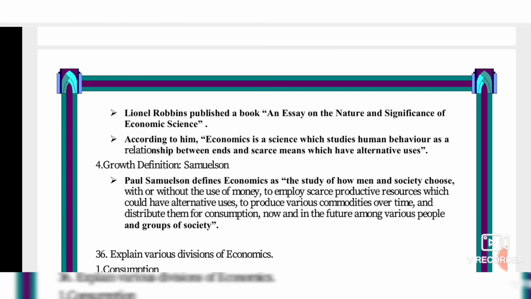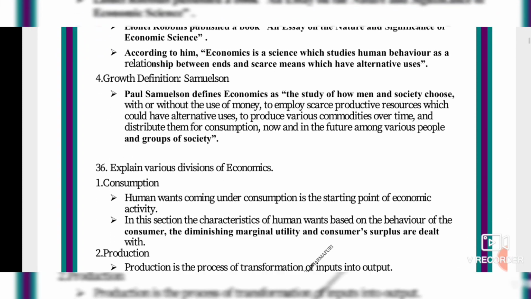So I will explain in easy words. He is telling that it is comparing the scarce and the resources. Okay. So how to overcome this?